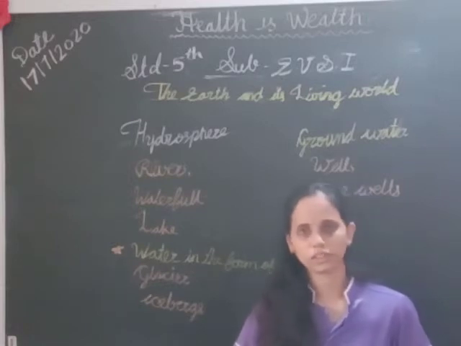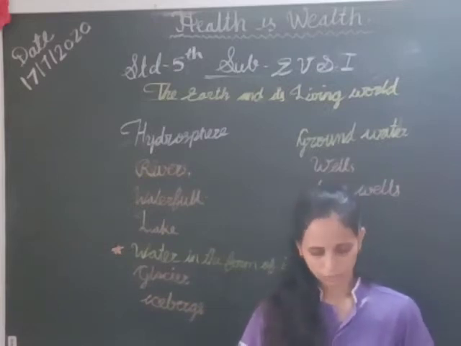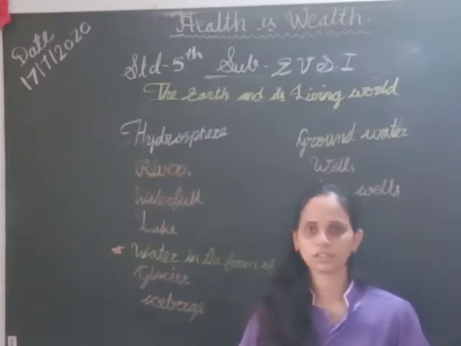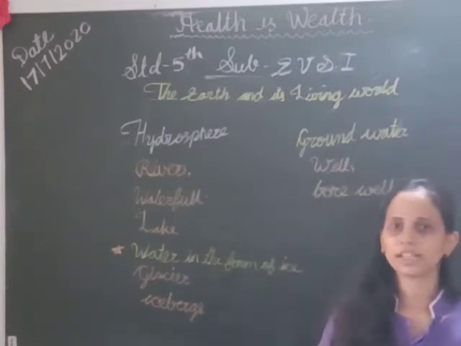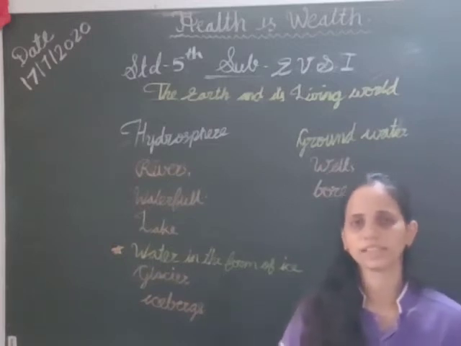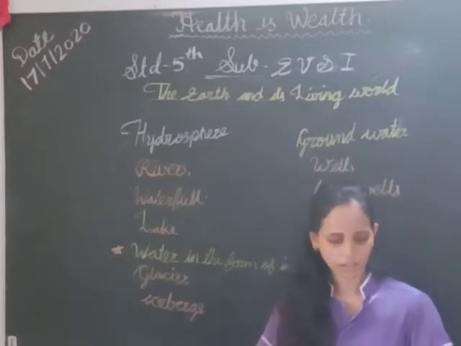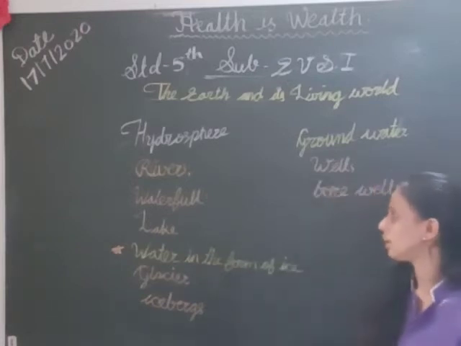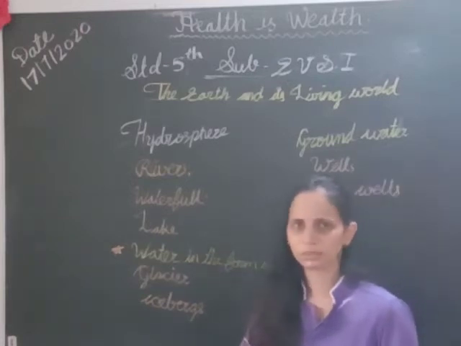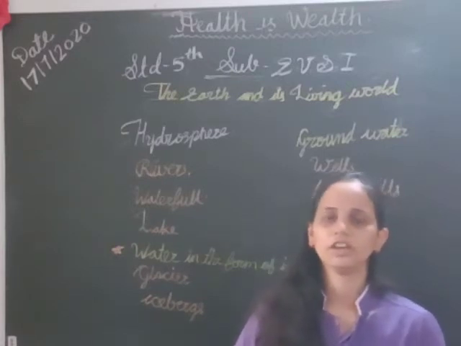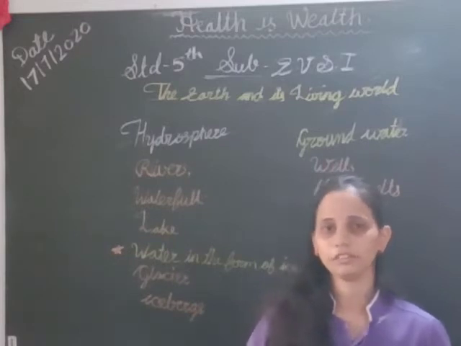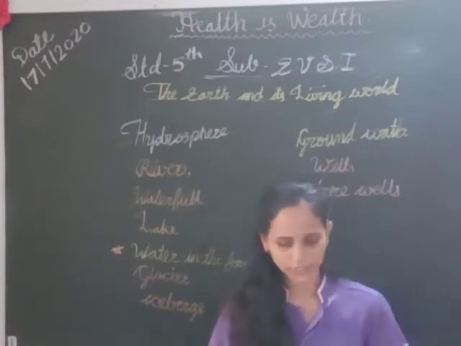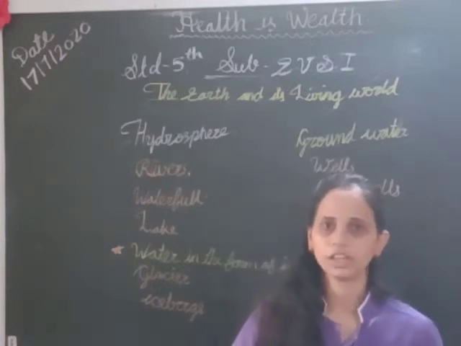In the lithosphere, we learned how much part of the surface of the earth is lithosphere. From the whole surface of the earth, only 1/3 is the lithosphere and the other part is water, which means hydrosphere. Now we will learn the hydrosphere. What is the lithosphere? Lithosphere means the land, and different land is there. Various types of landforms we learn in the lithosphere.